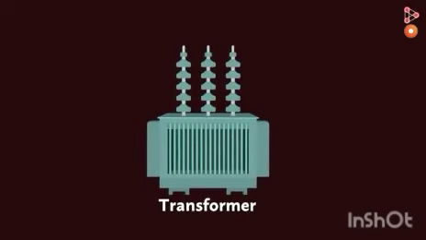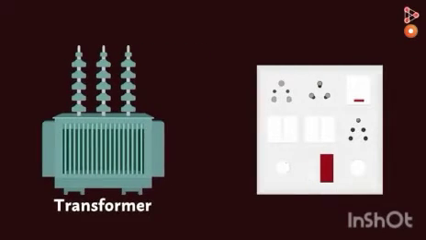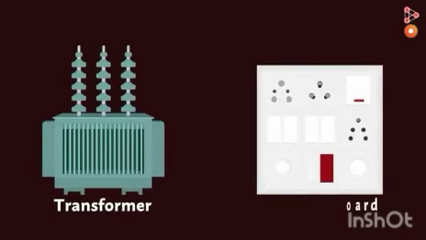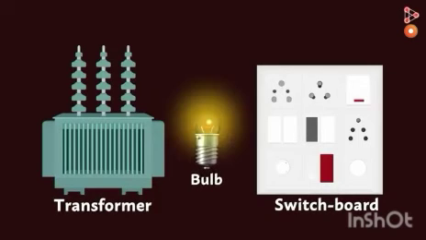Children, you know this is the transformer. Electricity is supplied through this transformer to every household, and appliances work on it. You can see this picture. What is it called? Yes, children, this is a switchboard, which we use to operate our electrical appliances like fans and lights, and also other things we connect through them, right?